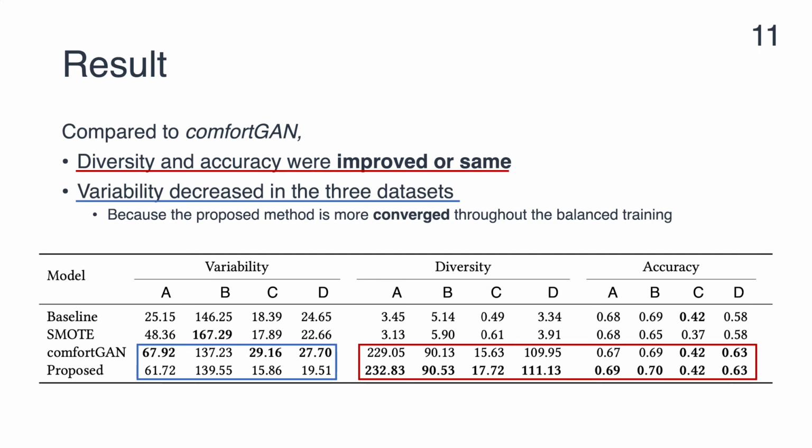However, the variability decreased in three datasets. This result shows that the weighted loss function works to generate different samples from the original dataset, while conserving the original trend.